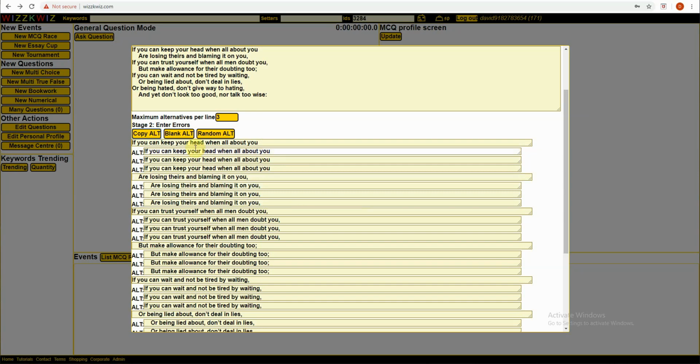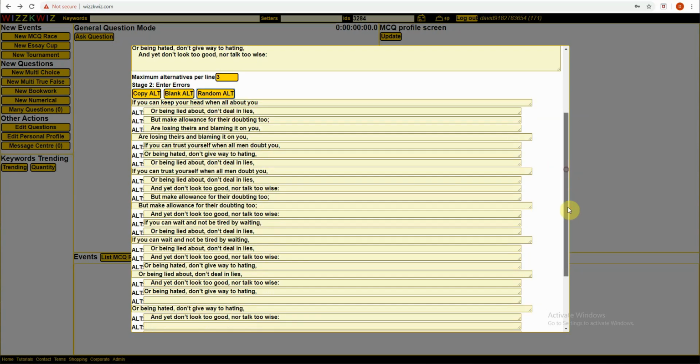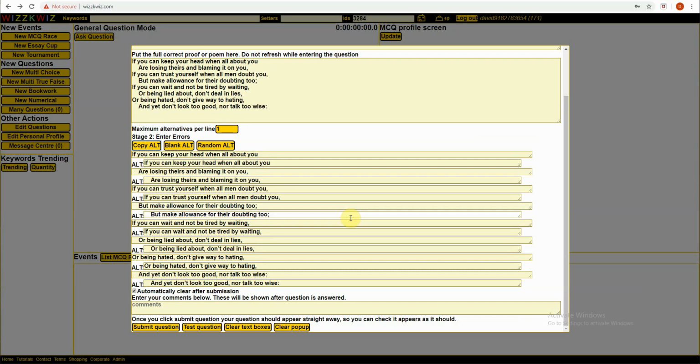The other thing you could do is random alt, where it just randomly picks lines that haven't yet been included, which is what we saw with the Richard II version. If I think there are too many different alternatives, I could take that down and just go back to copy alt. Now I could just go through and perhaps change 1 word.